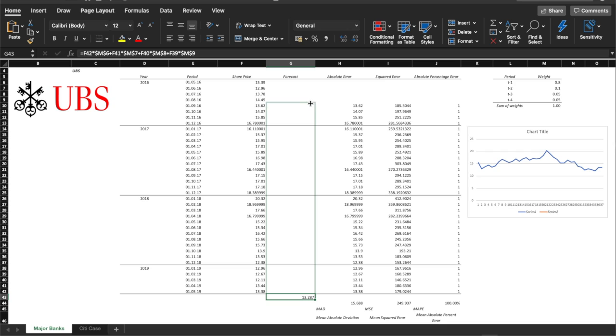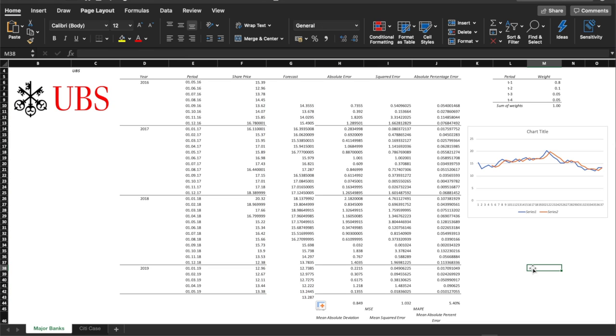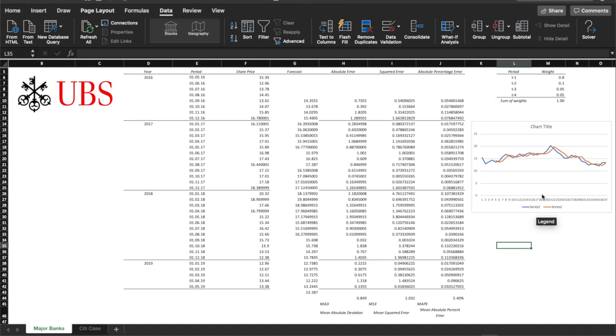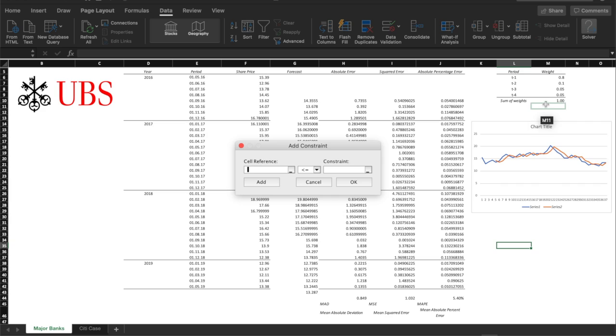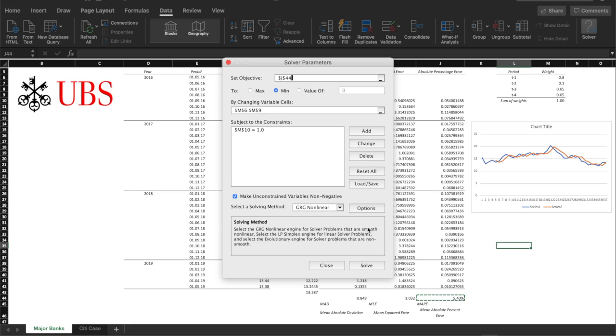Now we have our forecast. As we can see, we have a mean absolute percentage error of 5.4%. However, this value can still be improved. We now open the solver. The MAPE is set as the objective function that will be minimized by setting the weights as the variables. Finally, our constraint is that the sum of the weights shall be equal to 1. We now press on Solve.